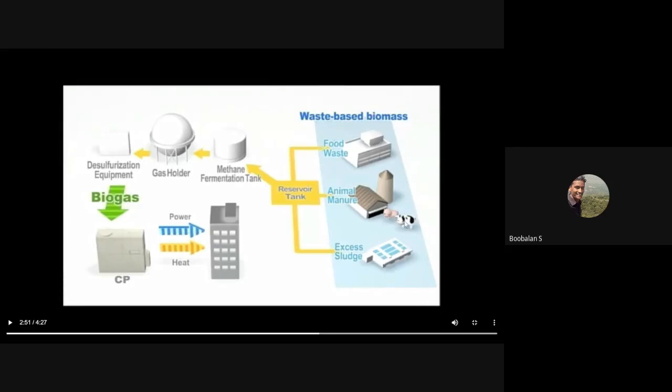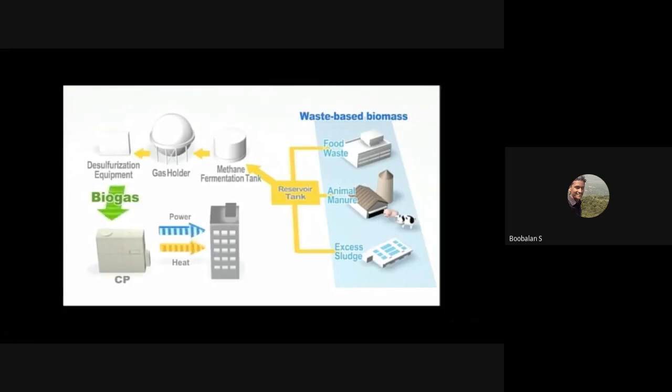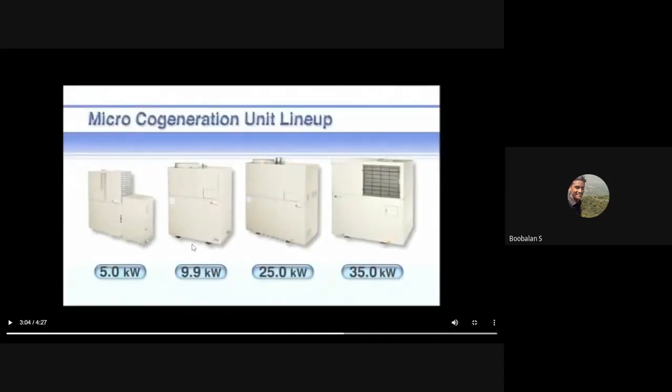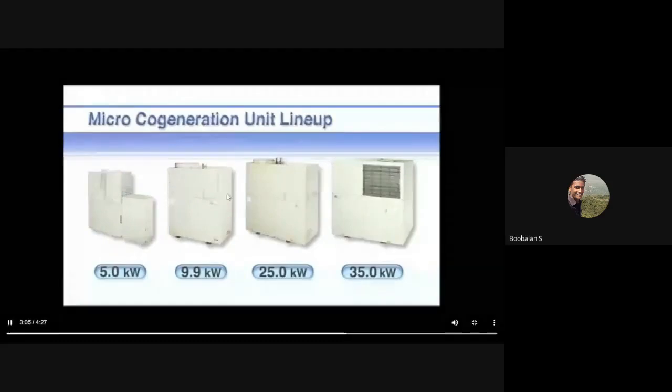With the help of converting waste into electricity, we have a number of advantages in a CHP, combined heat and power plant system. It generates electricity and hot water using methane-based gas from hot springs or biogas derived from livestock manure, food waste or sewage sludge. The micro cogeneration system is available in various types of CHP from the Yanmar company. We have a number of companies, Mitsubishi also. Many companies are making this type of CHP plant, from 5 kilowatts to 35 kilowatts, right? So it's huge power, with capacities from 5 to 35 kilowatts to meet a wide range of needs.